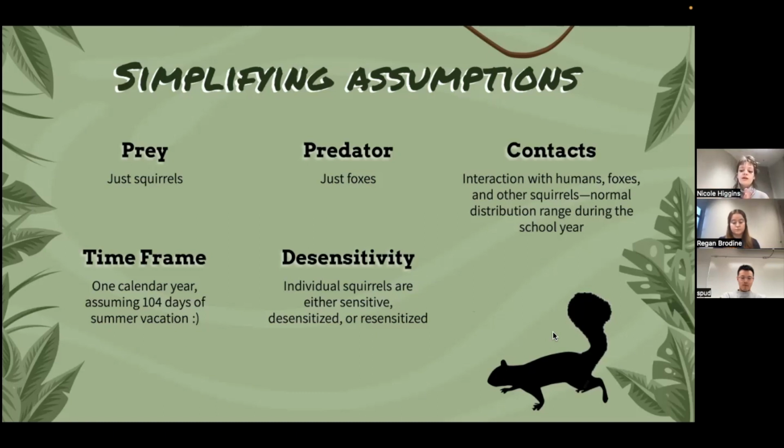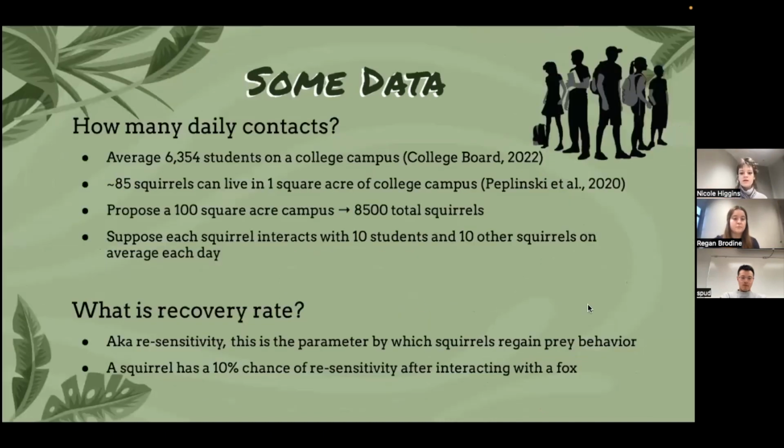So we're assuming that a squirrel is either sensitive, desensitized, or resensitized, and no in between there. Some data we're using to support our model are that there are an average of 6,354 students on a college campus, an average of 85 squirrels per acre of college campus. So we're proposing a 100 square acre campus that gives us 8,500 total squirrels.